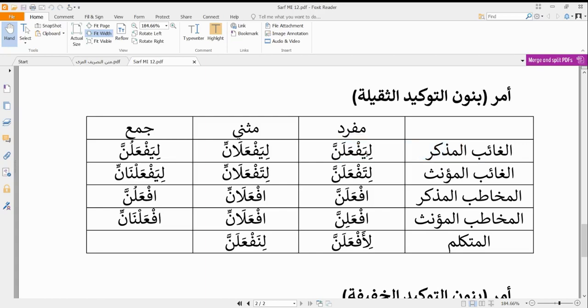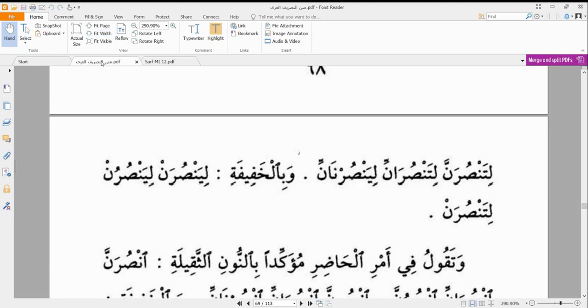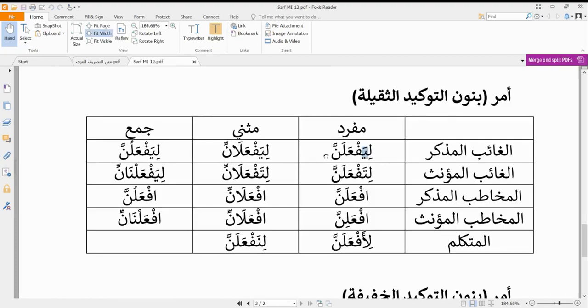So we see our harf al-mudara'a still remains, and we simply add a lam al-amr to it. So it's still going to be basically the same thing as our normal mudara'a, liyaf'alan, liyaf'alani, liyaf'alun. So we simply have lam al-amr attached to it, litaf'alan, litaf'alani, liyaf'alnani, if'alan. Now we've removed the harf al-mudara'a because we're talking about mukhatab. if'alani, if'alunna, if'alinna, if'alani, if'alnani. So that's basically how our fi'l al-amr for nun ta'kid al-thaqila is formed.